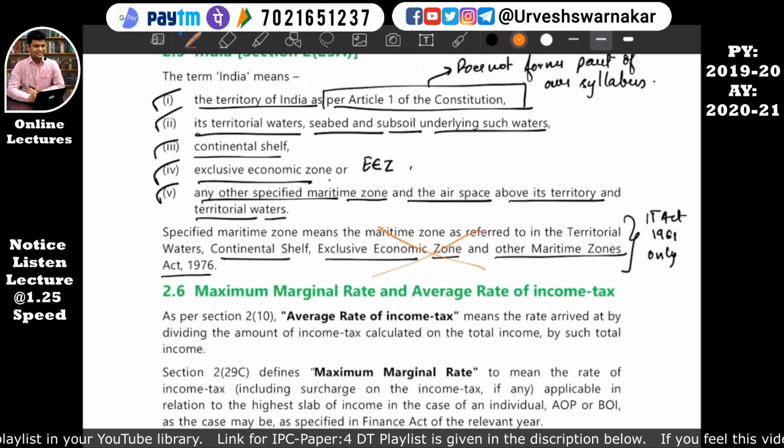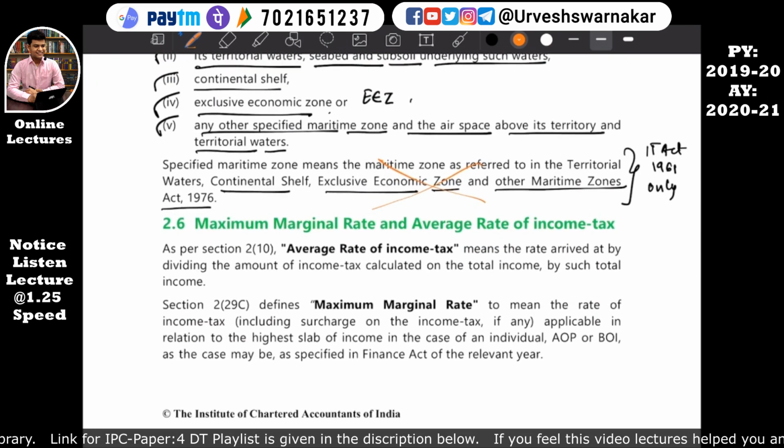I don't think they'll ask an MCQ on this, because there are many good questions to ask in MCQs. You already know the bifurcation, how the 60 marks paper is divided into MCQ and theory plus practical. So the institute will not take a chance wasting marks on this, because it is not that important right now at your level.